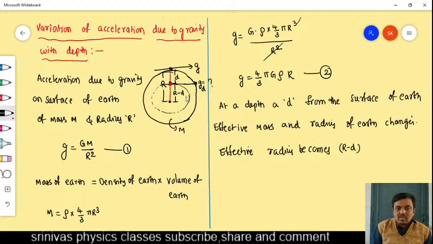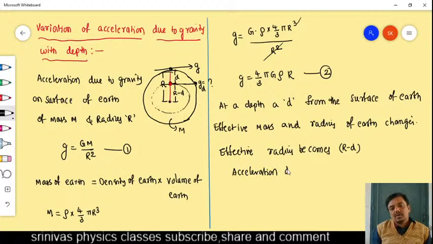You form a sphere, and that sphere only affects the acceleration due to gravity and the object. That's why we have to take only this radius. On the surface means surface radius we are taking. At a depth d means distance r minus d radius we have to take. Then acceleration due to gravity at a depth we have to write like this.